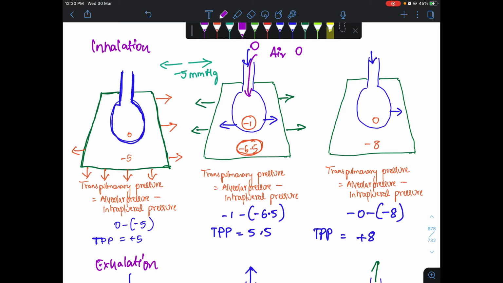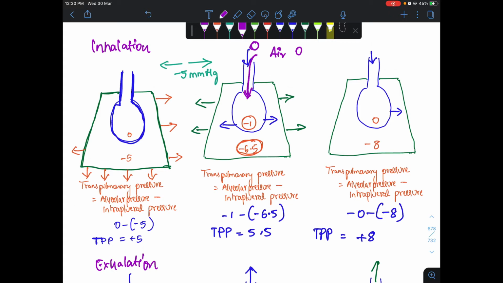Hence during inhalation, due to contraction of the diaphragm, there is more negative pressure within the pleural space and even in the alveoli. Hence air from the atmosphere will flow inside the alveoli, and this continues.